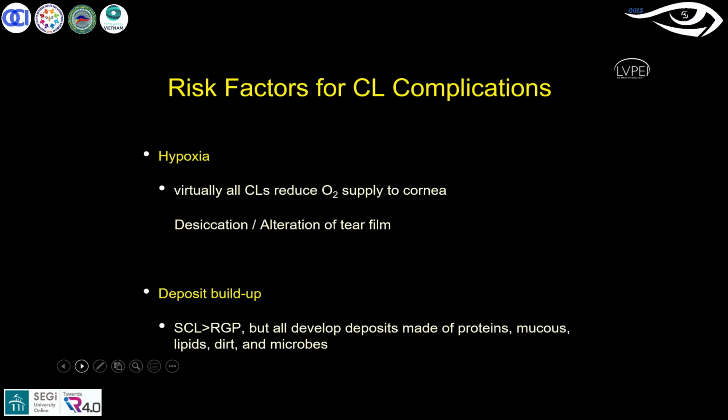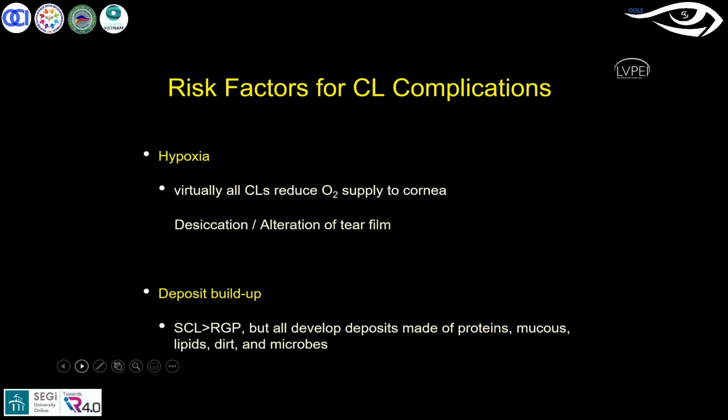The corneal tissue definitely needs oxygen to maintain good physiological metabolism, and everyone knows that. Once you place a contact lens over the cornea, there will be some compromise on the oxygen supply to the corneal tissue.